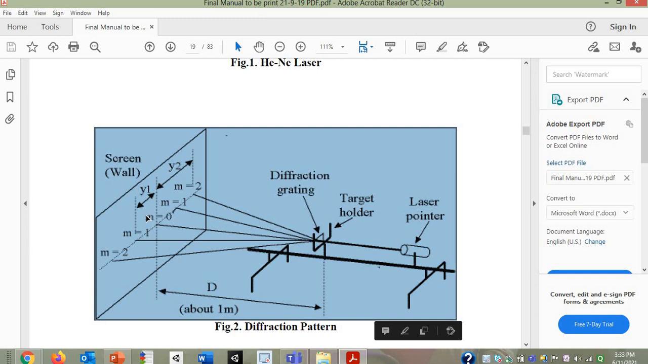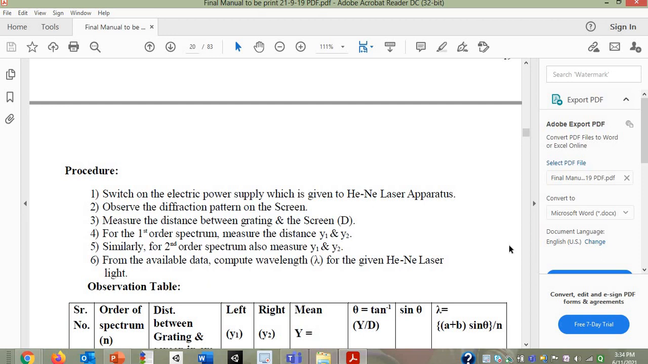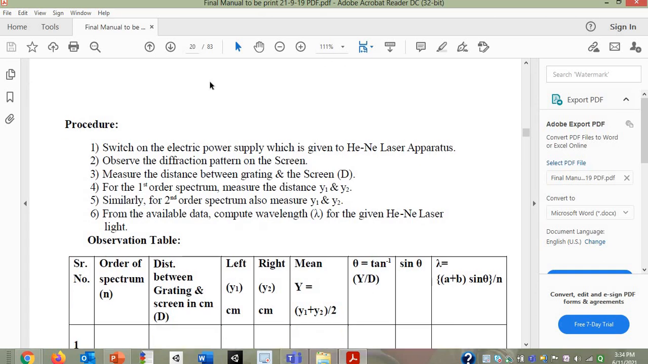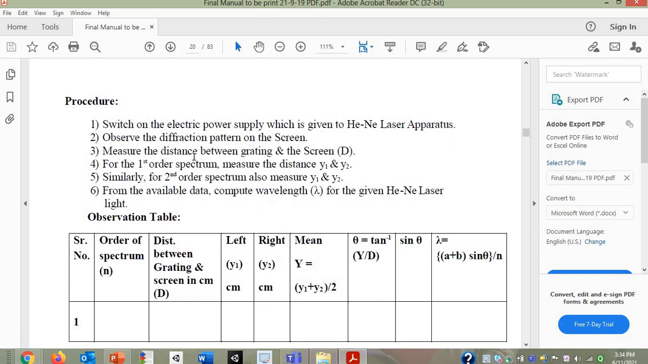But after the insertion of the diffraction grating, you will get several points on the screen, and those several points are nothing but the diffraction pattern. At middle, high amount of intensity, then intensity will get decreased for first and second order. Okay, so here you can see the procedure is provided with respect to the practical, that first you have to make the electric power supply on of the HeNe laser apparatus. Then you have to insert the diffraction grating in the path of light to generate the diffraction pattern on the screen. So that will be the second procedure.